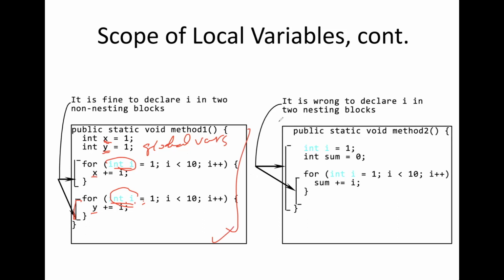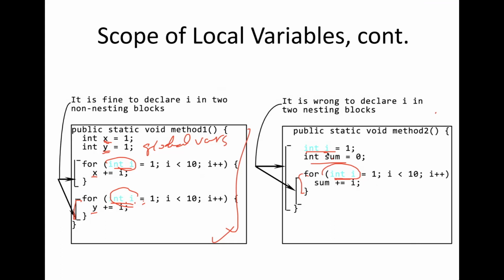Let's look at this right-hand side. This particular method has 2 global variables, integer i and integer sum. Notice that inside this for loop, this i is declared once again. However, because this for loop sits inside your method 2, your for loop has visibility into its global variables. The problem is this for loop declares integer i again.